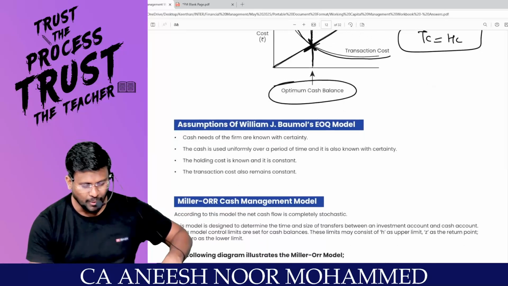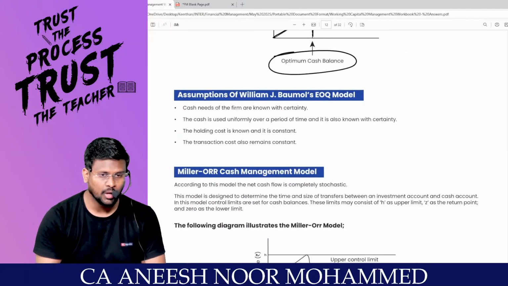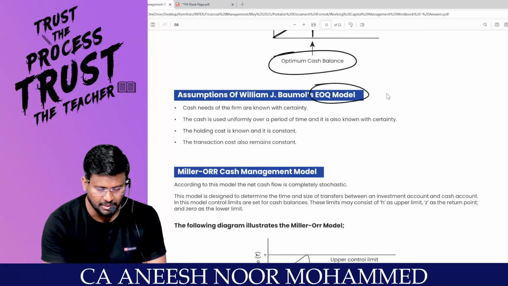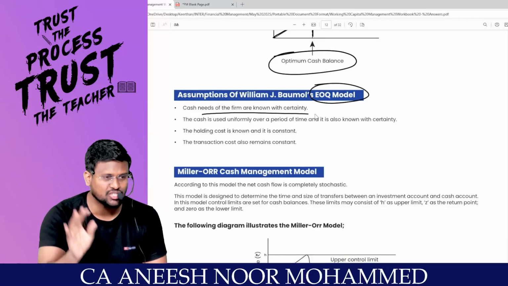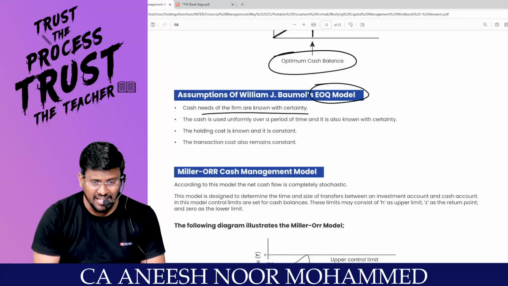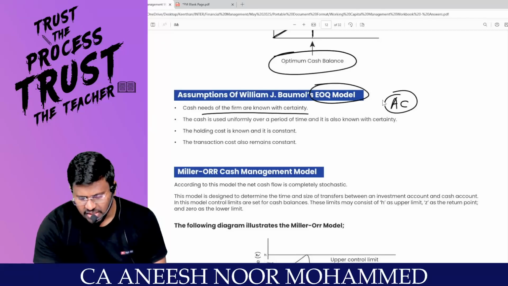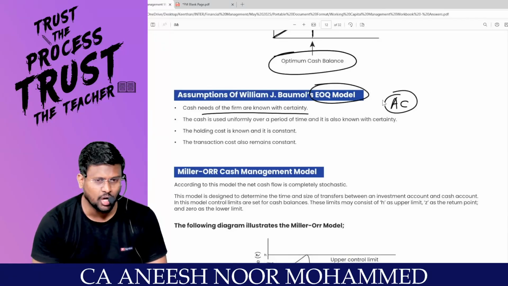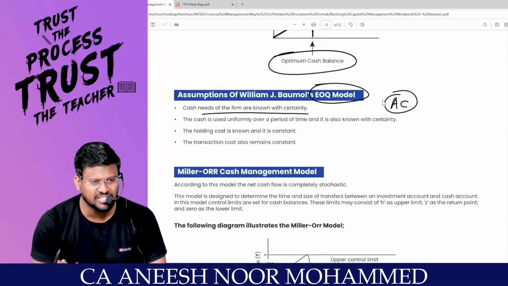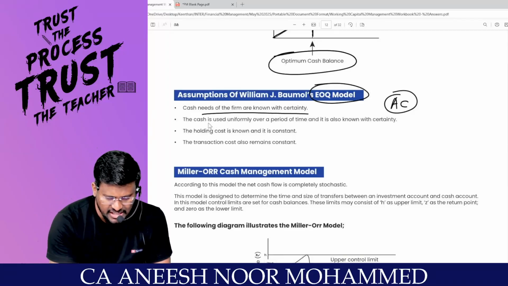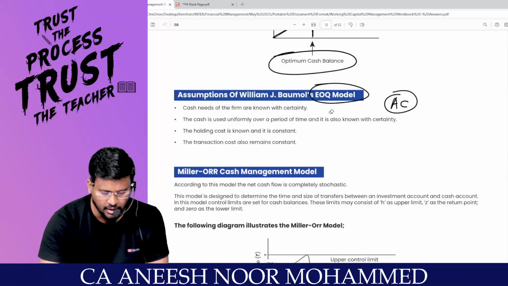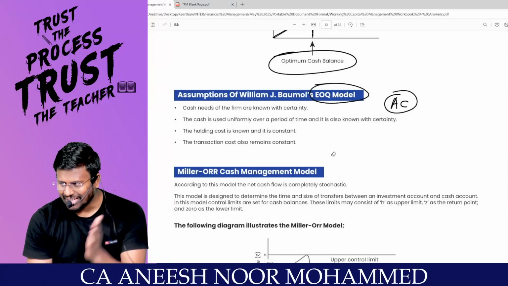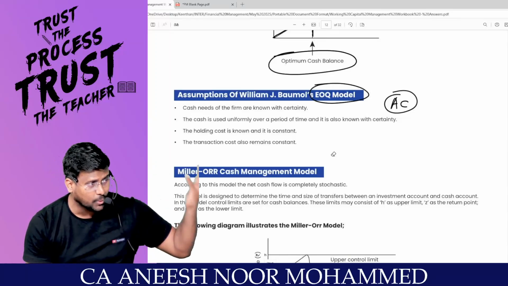That's it. What are the assumptions of William J. Baumol when this EOQ model will be applicable? Cash needs of the firm are known with certainty. I should know that this much is the cash need. If I don't know the annual consumption of the cash, A itself is not available, then how can I apply root of 2AB divided by C? Fine. Cash is used uniformly over a period of time, and it is also known with certainty.